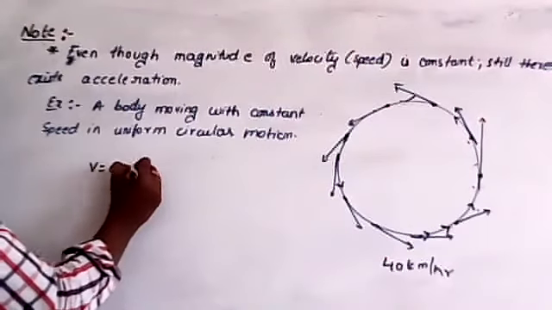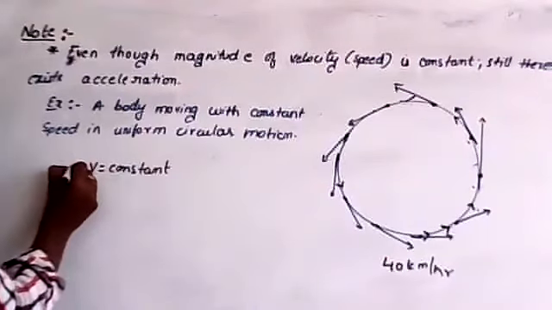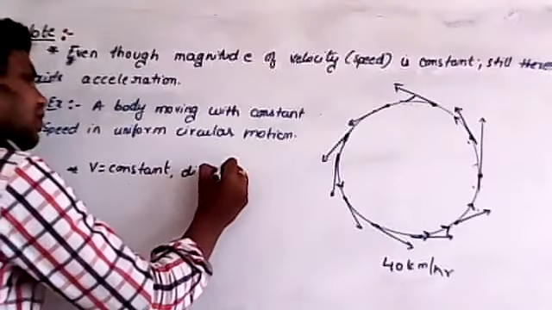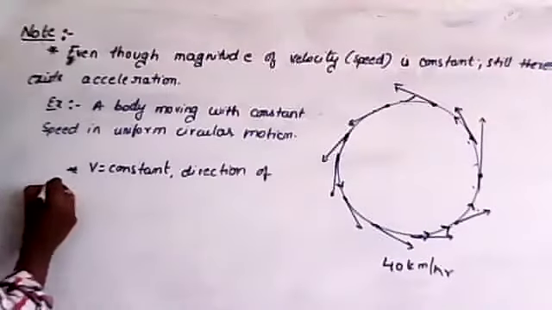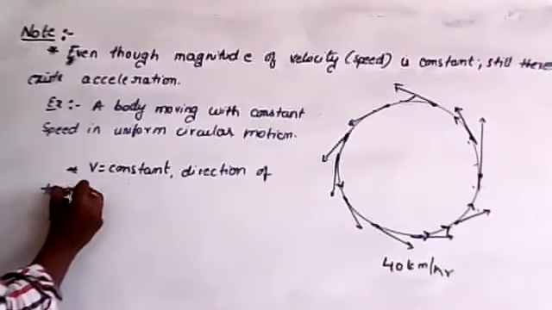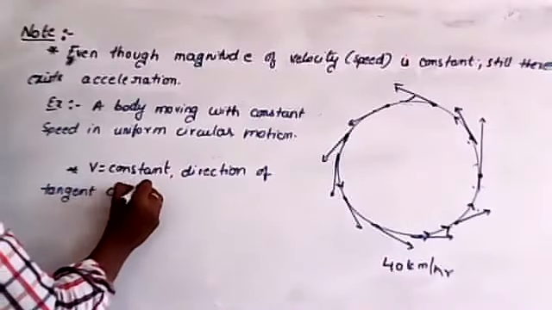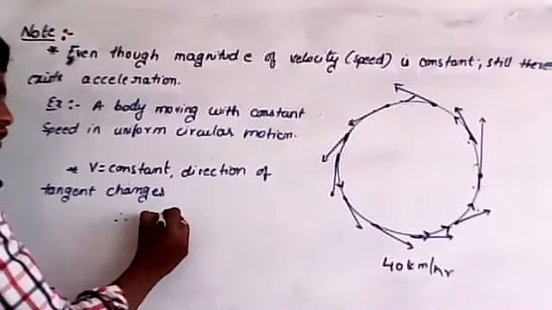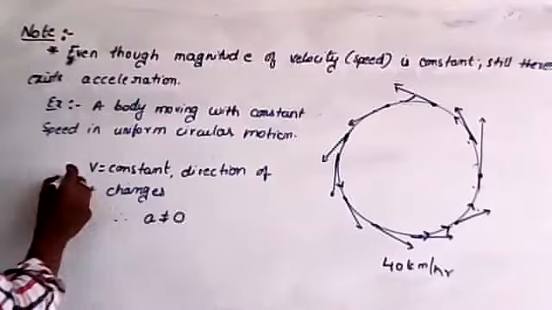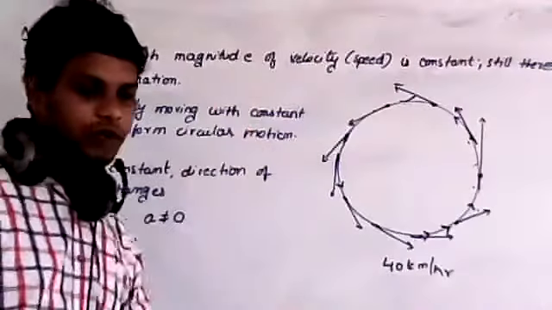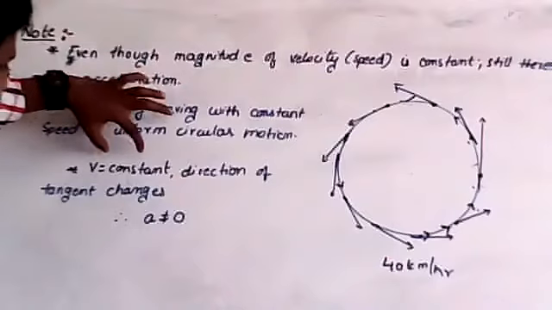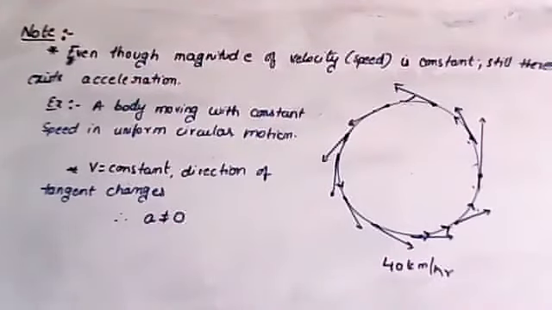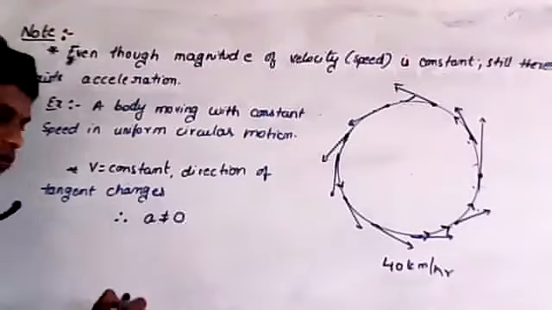Even though velocity is constant, the direction of tangent changes. Therefore, acceleration is not equal to 0. So in uniform circular motion, even though speed is constant, still we have acceleration.